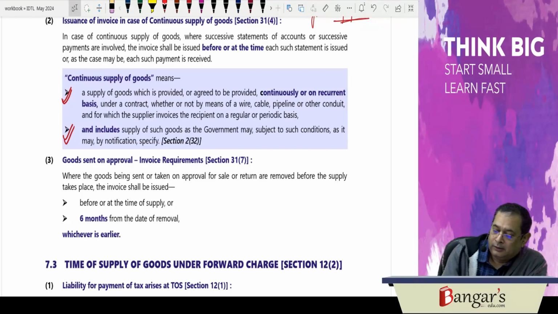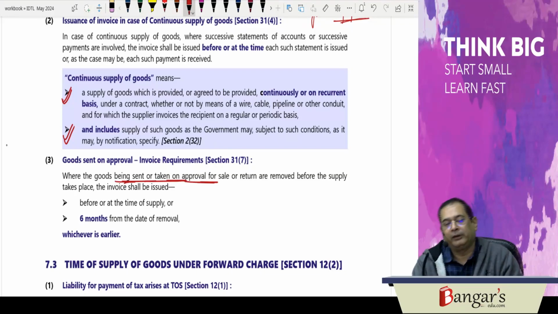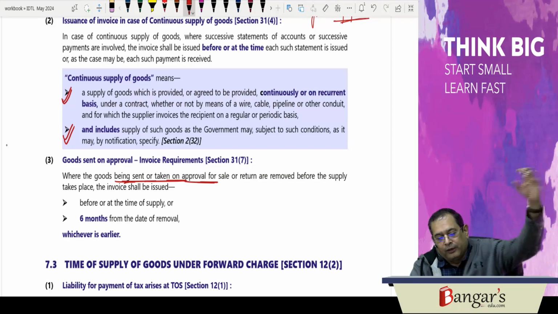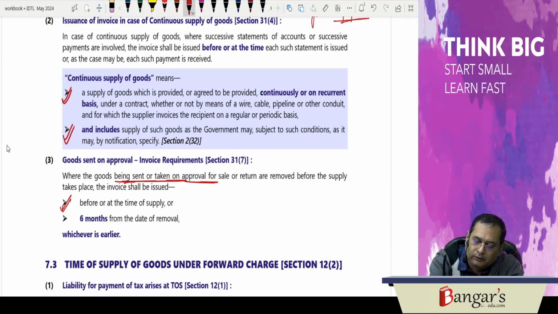Here, when goods are sent or taken on approval basis for sale or return, and they are removed before the supply takes place, then in that particular circumstance the invoice shall be issued before or at the time of supply, or 6 months from the date of removal, whichever is earlier.